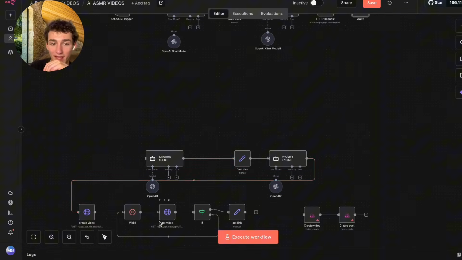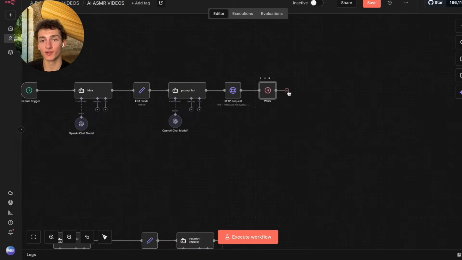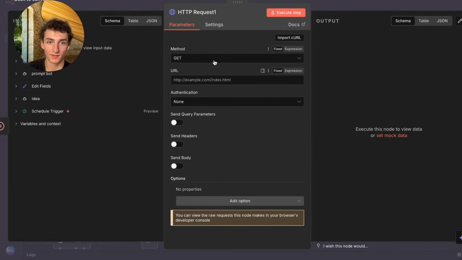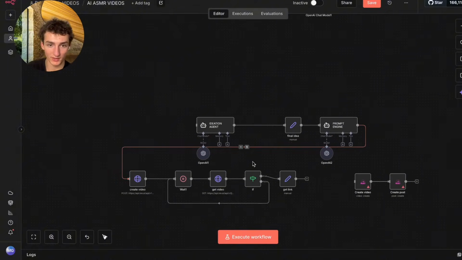After we have our wait, we're going to add in another HTTP request, but this is going to be get instead of post. And then this is going to be get and our URL. I'm just going to take it from here.